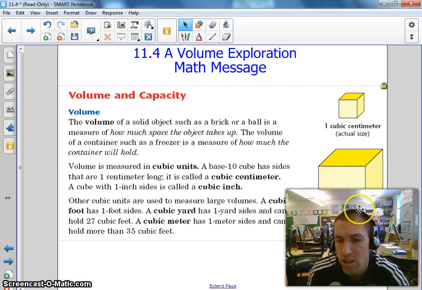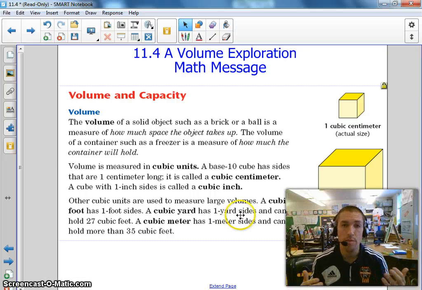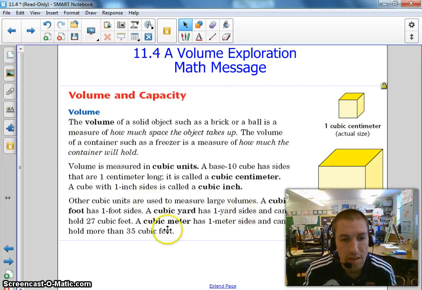This is a cubic inch. An inch here, an inch here, an inch back. All of them are an inch. We could do a cubic foot, where it's a foot on each side, a cubic yard, where it's a yard on each side. We could do a cubic meter, where it's a meter on all the sides.